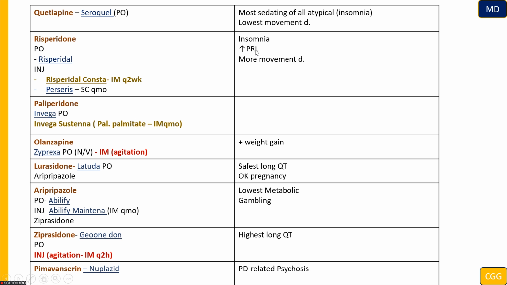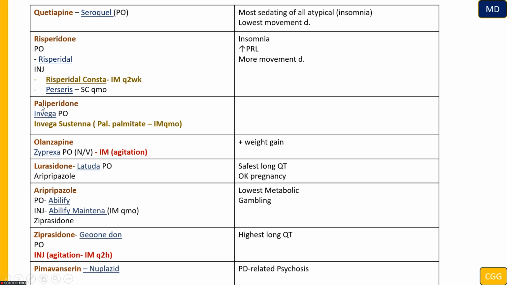Also, it's going to cause an increase in prolactin levels. We already saw that an increase in prolactin levels is essentially going to cause amenorrhea in a female. If it's a man, it could cause galactorrhea and also decreased libido. Also, risperidone is going to cause more movement disorders, as we saw before.